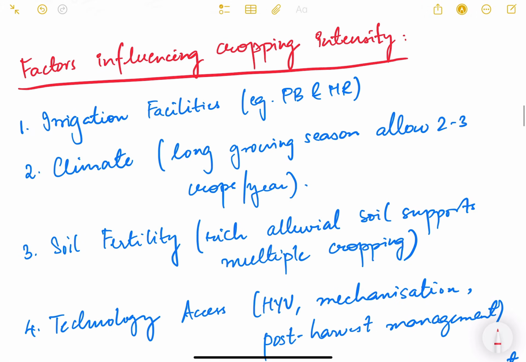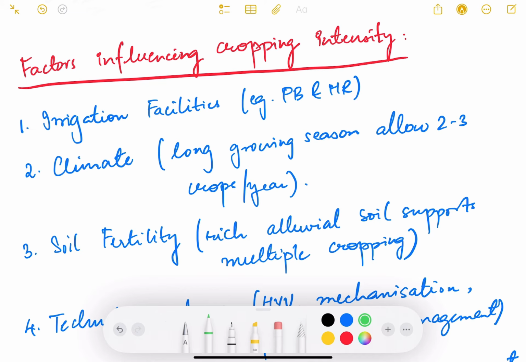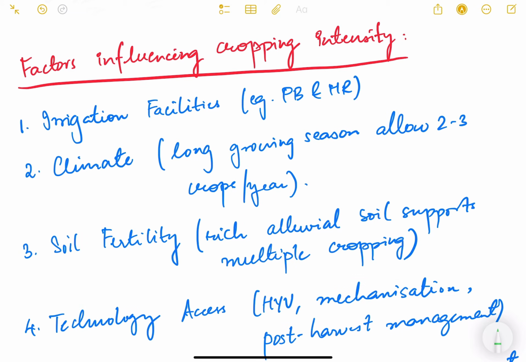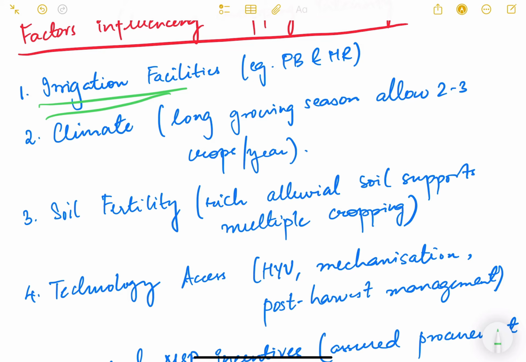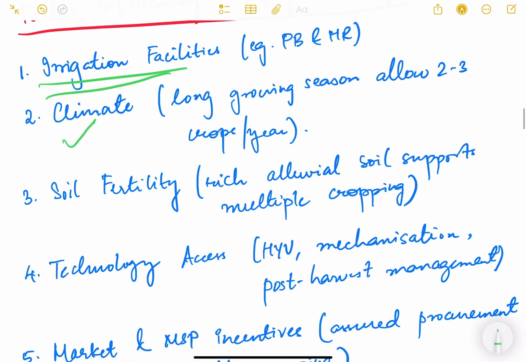Now what are the various factors affecting the cropping intensity? Irrigation facilities, of course. So higher irrigation means more assured cropping. So people are growing more crops. Example in Punjab and Haryana. Then climate: areas having long growing seasons allow 2 to 3 crops per year. Example in Kerala and Tamil Nadu.